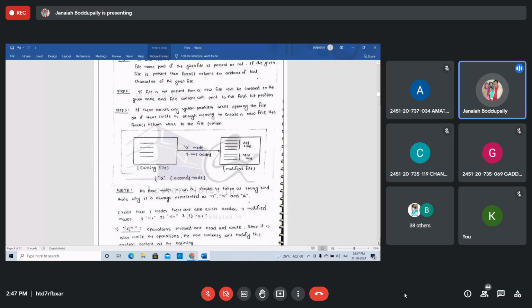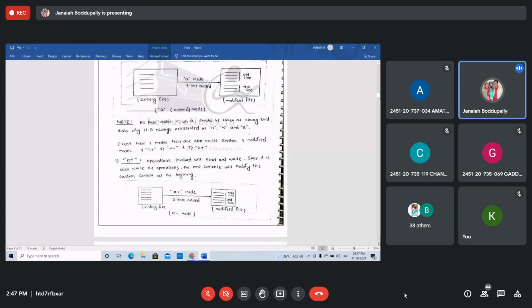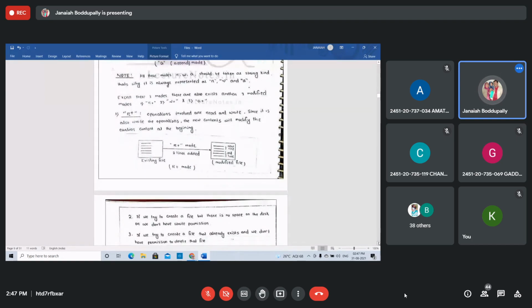All these modes R, W, and A should be taken as strings. Which type? String type. That's why I'm writing it so. It is always represented as R, W, or A like a single character, but you need to write it as a string. R, W, and A are all written as strings. Right, students? Now R plus mode. What is R plus mode?